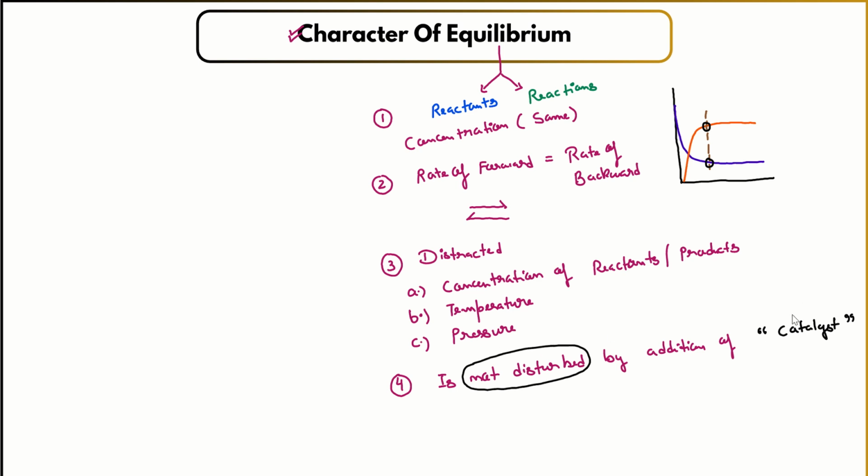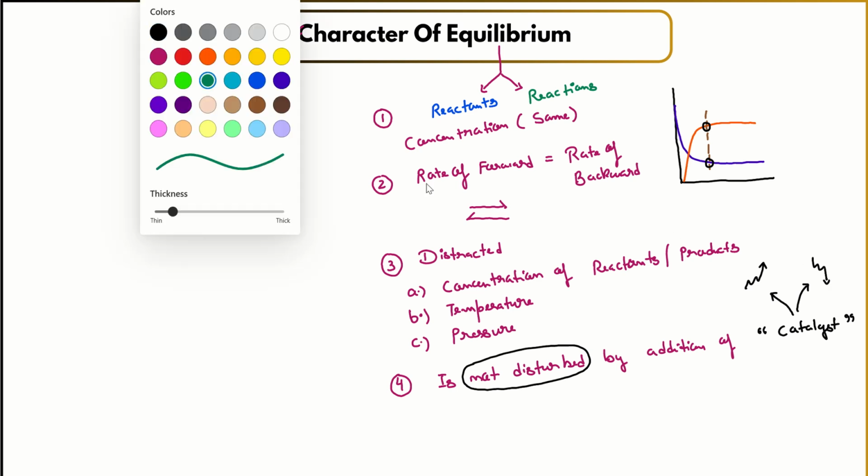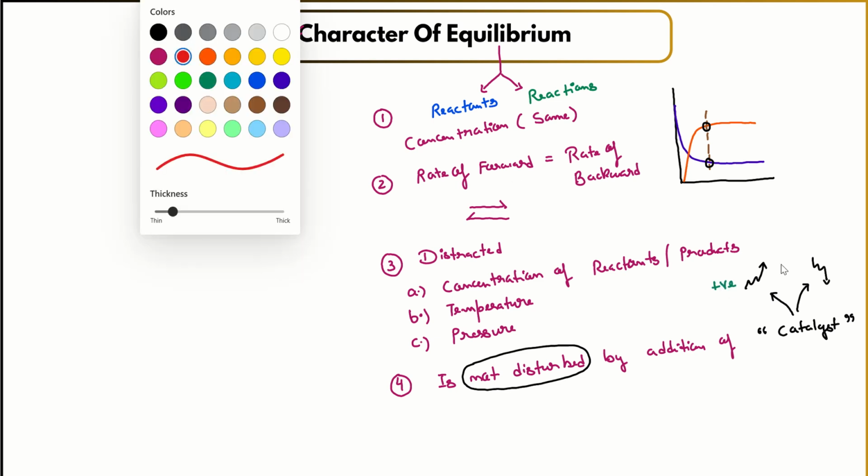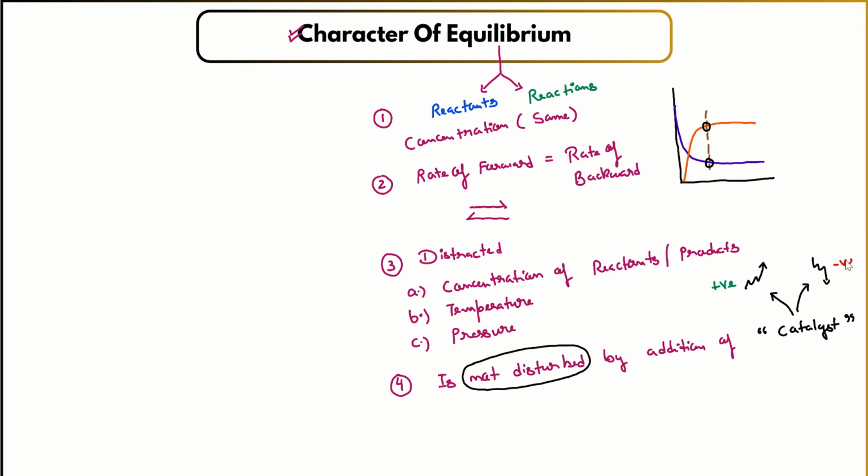Catalysts are of two types. Generally we think, and in the last class also I told you, that a catalyst will always just speed up the reaction, but a catalyst can also decrease the reaction speed, because there are two types of catalyst available. One is known as a positive catalyst, which you will study in higher classes, and one is known as a negative catalyst.